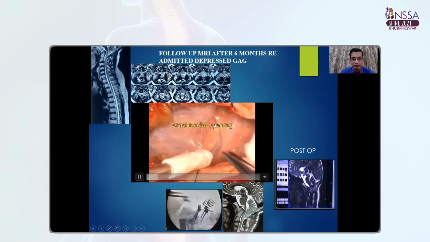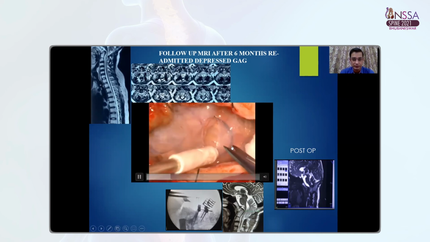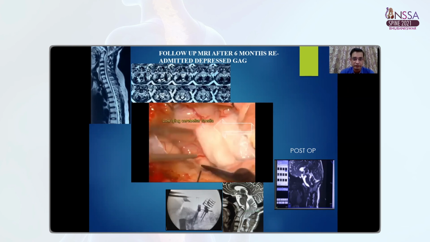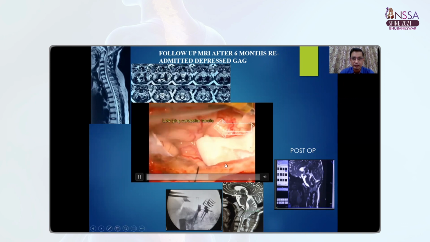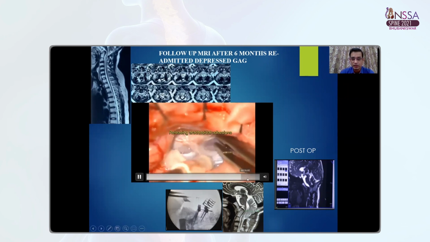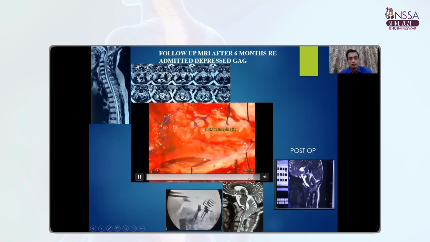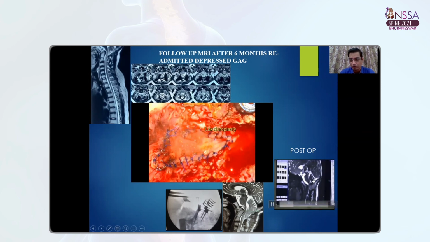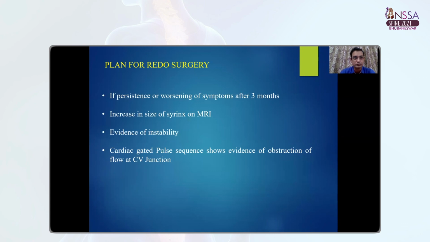We opened the dura and we found that there were significant arachnoid adhesions, which we released. We can see the low-lying cerebellar tonsil. So in this patient, we operated with foramen magnum decompression followed by lax duroplasty, and the patient improved significantly in the follow-up period. Here we can see the post-operative cardiac gated MRI with a good amount of CSF flow across the foramen magnum.